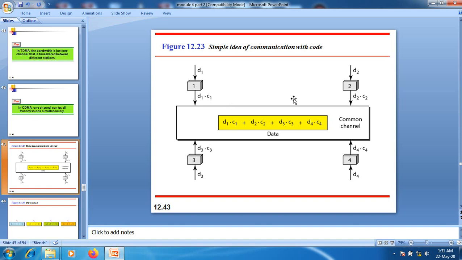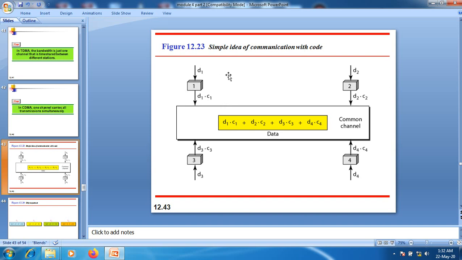By looking at these two properties of the codes, we are trying to know how this particular mechanism works.